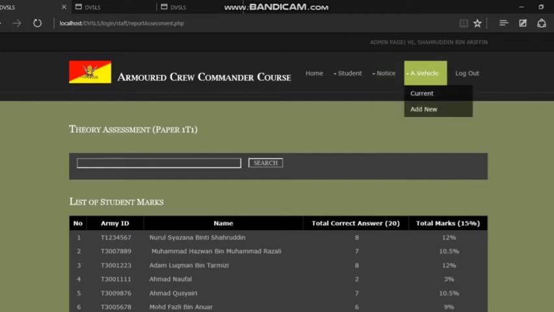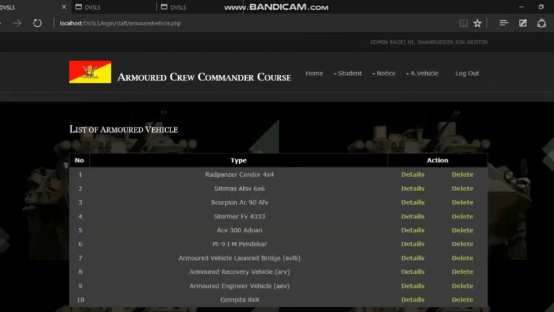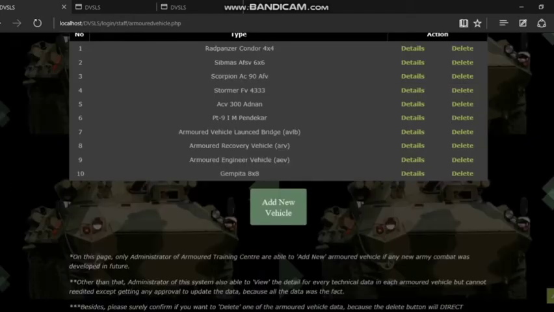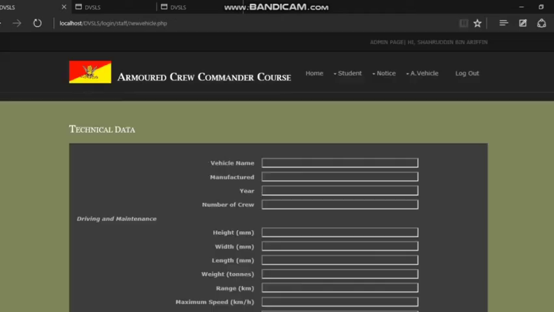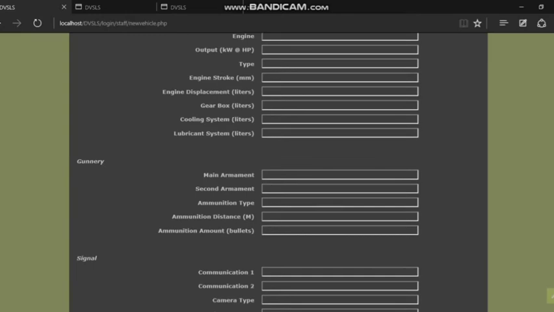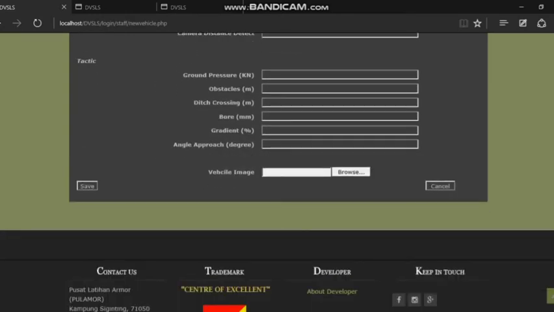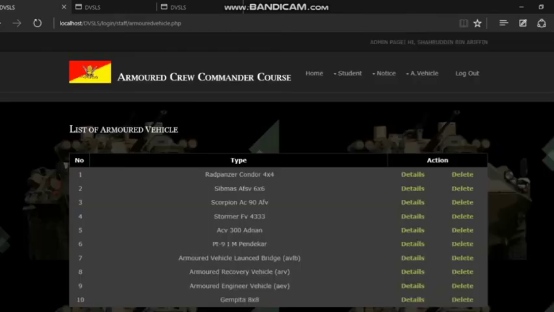Furthermore, admin also can choose whether they want to do the process of adding new armored vehicles, or if any new vehicles are developed in future, or can directly view current armored vehicle list which currently used for learning purpose among armored students. If the admin choose want to add new vehicles, the system will display the interface of add new armored vehicles page, but if do not want to do any action, the admin can just click on the button cancel as usual. Admin will input all the vehicles and data details into the field provided. After that, the system will save the technical data into the database.